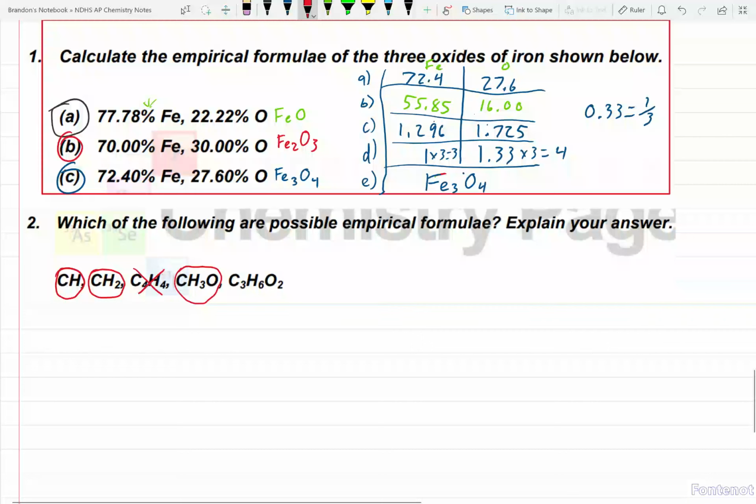Now this one over here is going to test your number sense. If I divided everybody by 3, 3 divided by 3 is 1, 6 divided by 3 is 2, 2 divided by 3 is not a whole number. So, because it's not going to give me a whole number, this one right here is an empirical formula. We cannot simplify it down any further. I am not going to write out the explain your answer part because I just told you. However, I would expect you, and AP would expect you, to write out explain your answer.